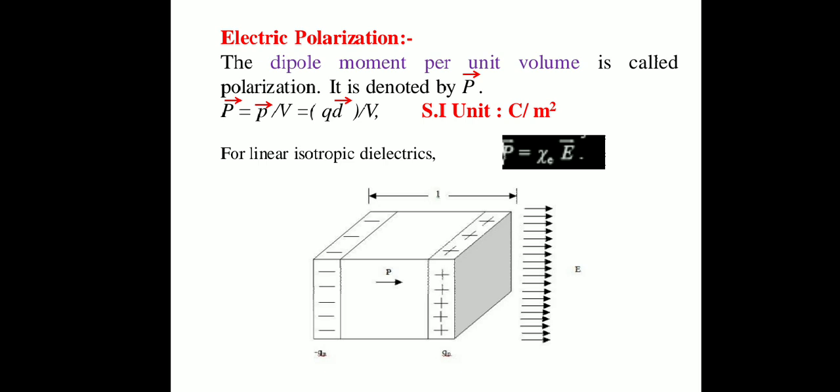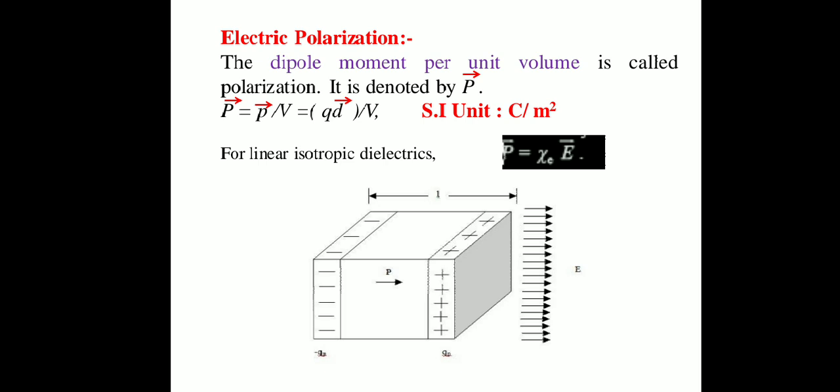Then on one face of the dielectric material, negative charge is induced, and on the opposite face, positive charge is induced. As charges are separated within the dielectric material, there is a polarization of the dielectric material.